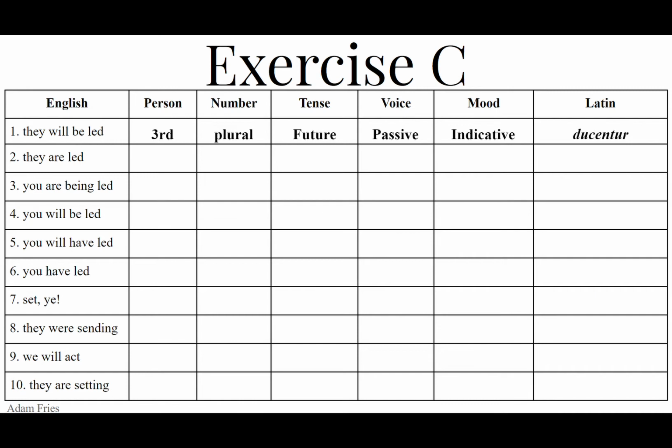Present stem, pon, from the first principal part, chop off the O. Pono minus O is pon. And then we add ite, ponite, set ye.